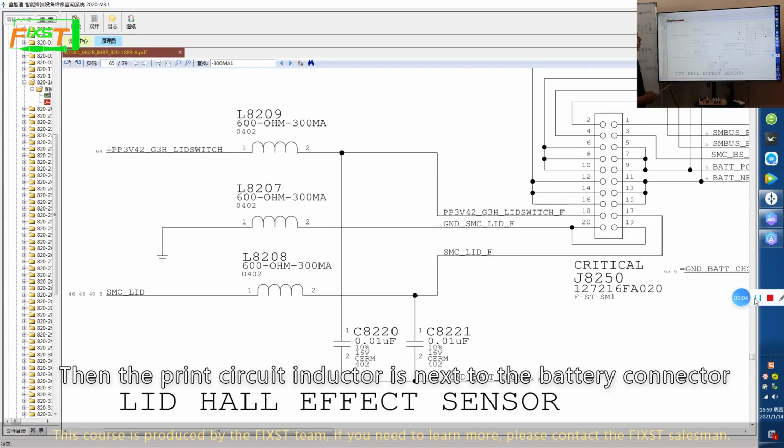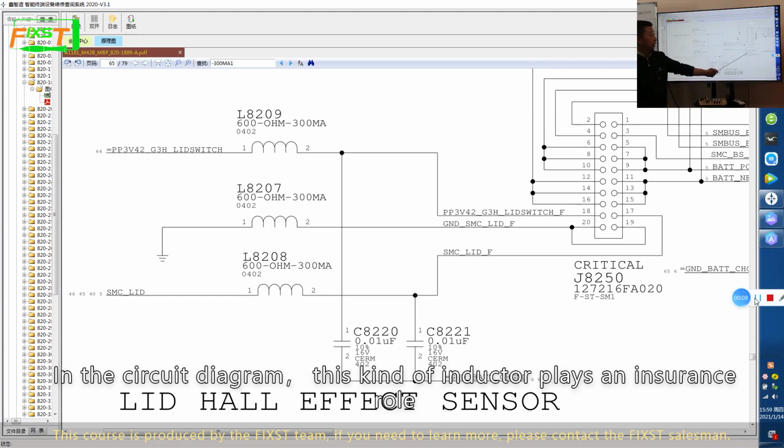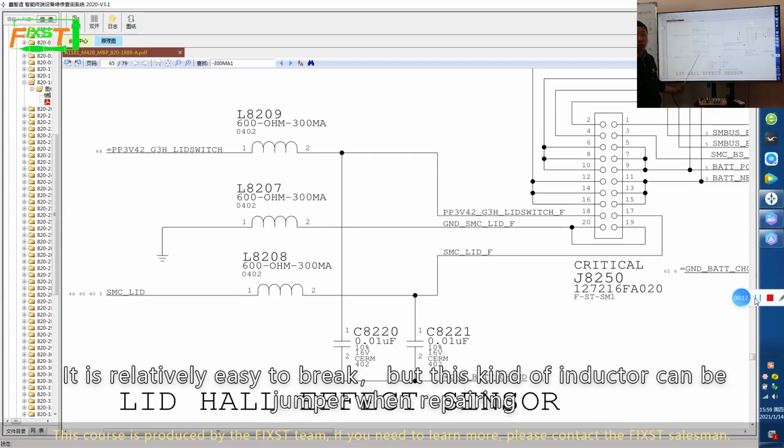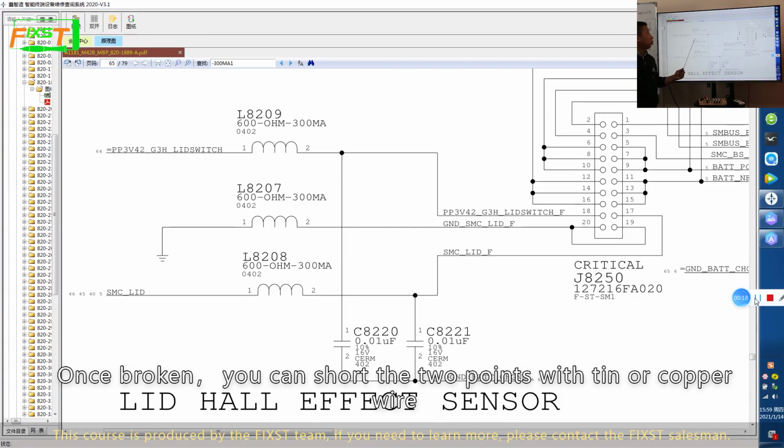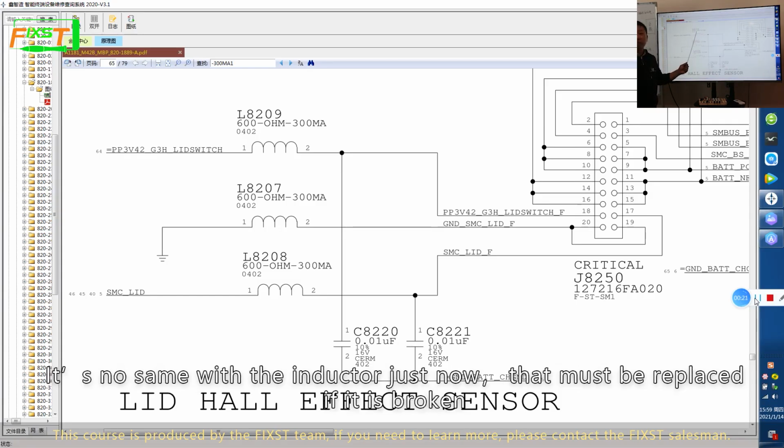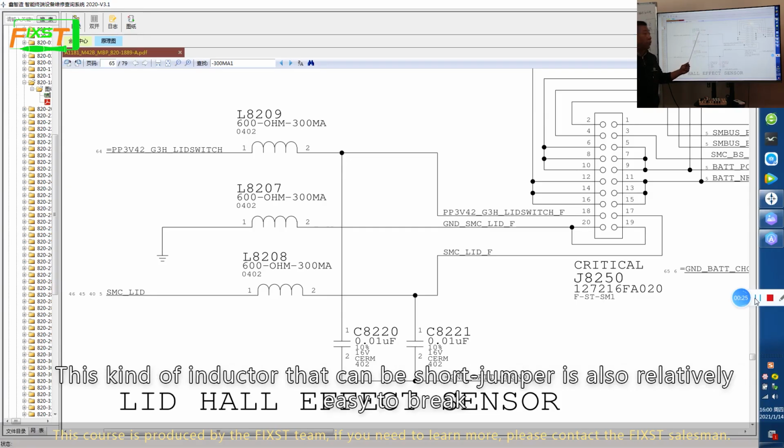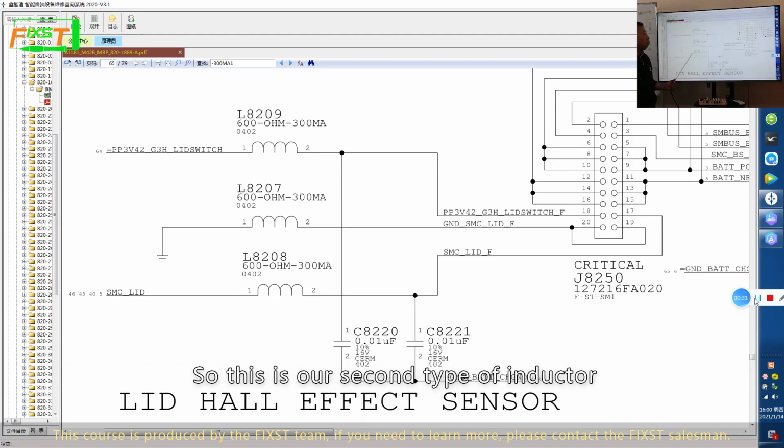And the plain circuit inductor is next to the battery connector. In the circuit diagram, this kind of inductor plays an insurance role. It is relatively easy to break, but this kind of inductor can be jumpered when repairing. Once broken, you can short the two points with tin or copper wire. It has no sign like the inductor just now, which must be replaced if it is broken. This kind of inductor that can be short jumpered is also relatively easy to break. So this is our second type of inductor.